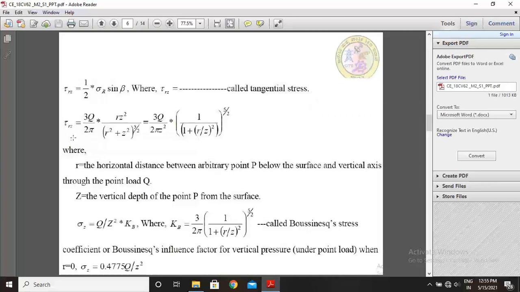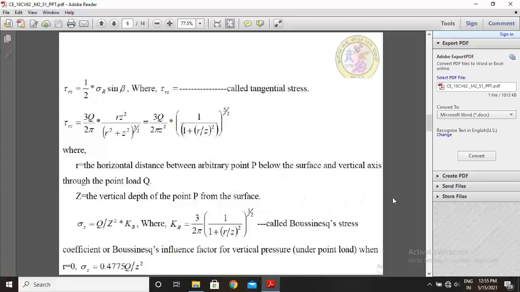After derivations, tau rz is nothing but 3Q by 2 pi into r z square by (r square plus z square) to the power of 5 by 2, which is nothing but 3Q by 2 pi z square into 1 by (1 plus (r by z) square) to the power of 5 by 2, where small r is the horizontal distance between the arbitrary point P below the surface and the vertical axis through the point load Q.